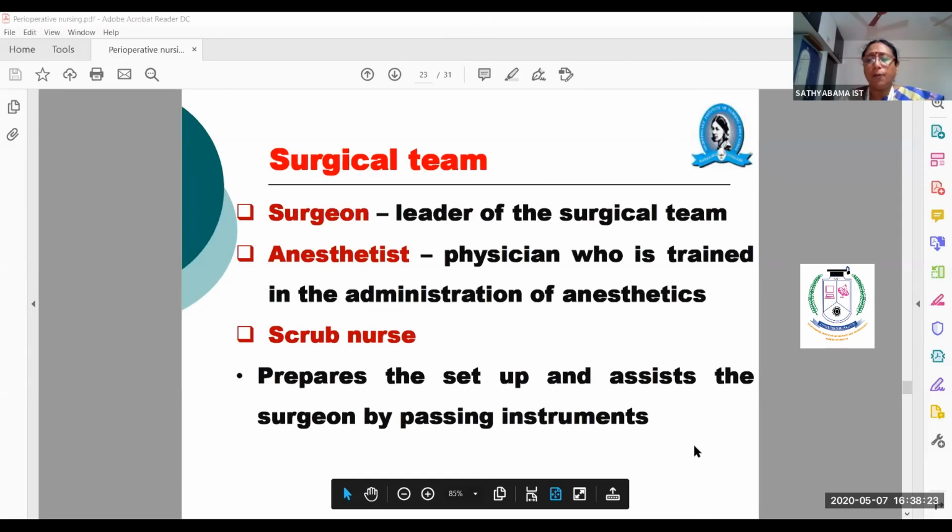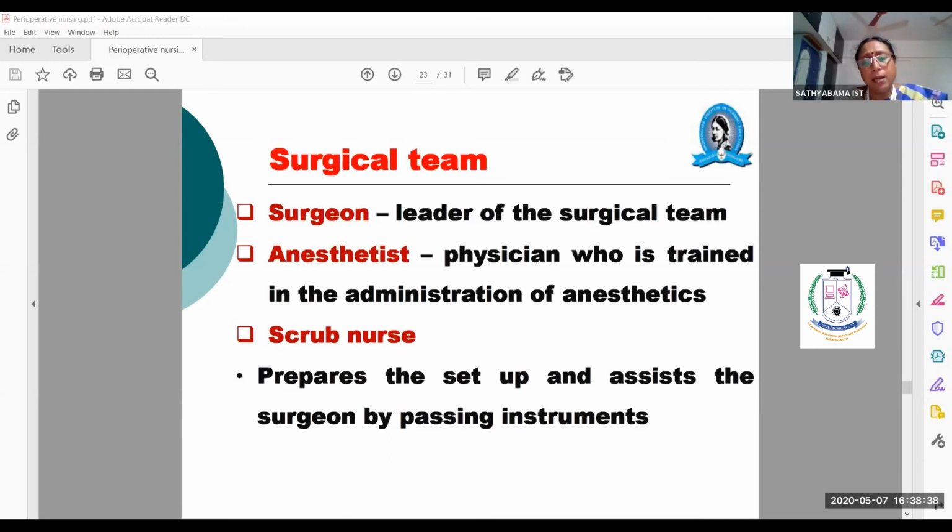Signal lock means, if you paste the signal lock in blue color, it will change into black color. Once the signal lock changes, only then should you confirm that the instruments are properly sterilized. When you autoclave, you would have studied autoclaving in microbiology, right?